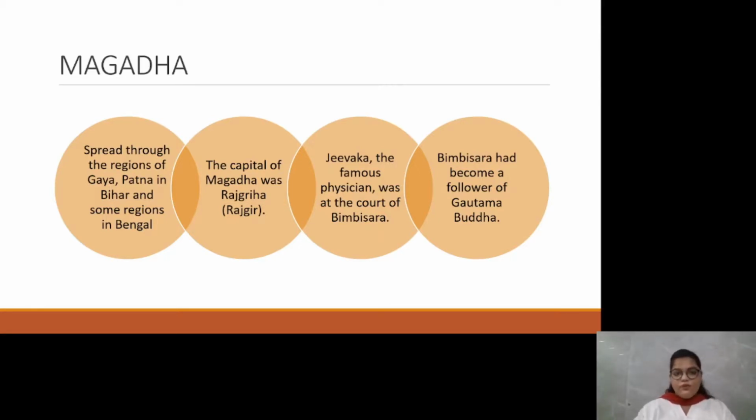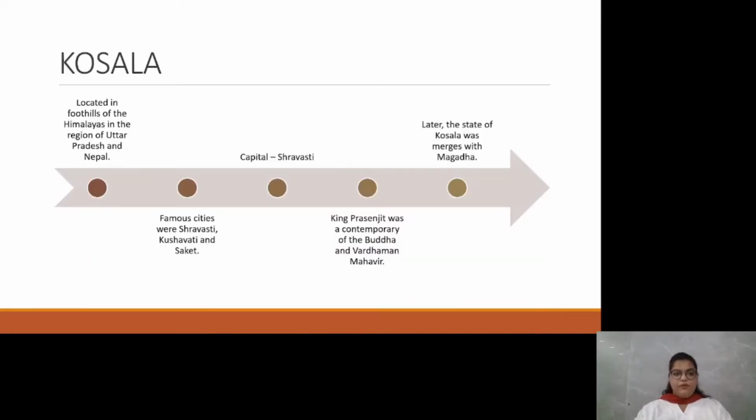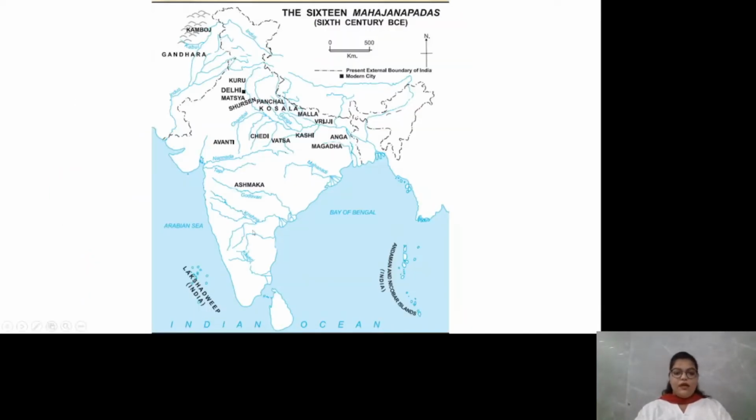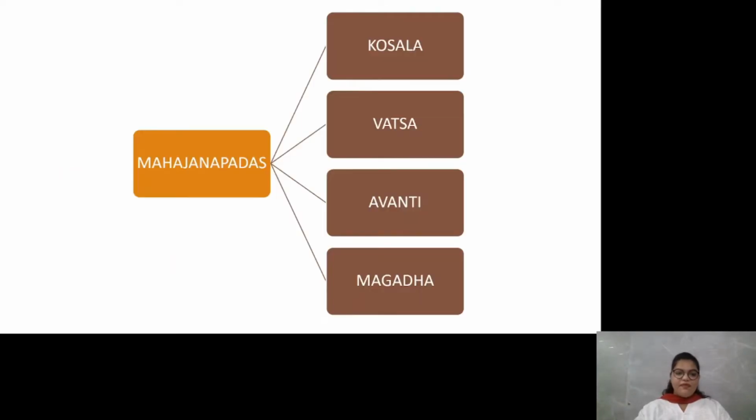So, with this, students, we come to an end to today's class. We saw what Janapadas and Mahajanapadas are. Janapadas are nothing but the small states that are spread throughout Afghanistan to today's Maharashtra in the south. And we learnt about four Mahajanapadas. If you could name them on the map, those are Avanti, Magda, Kosla, and, that's correct, Vatsa. Kosla, Vatsa, Avanti, and Magda. These are the four Mahajanapadas that we learnt about today.